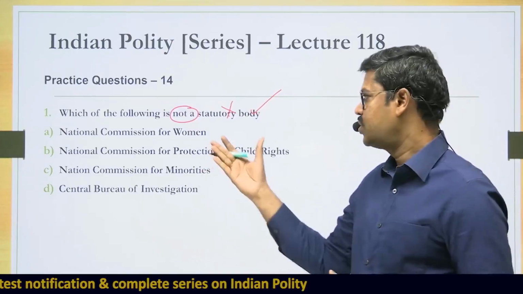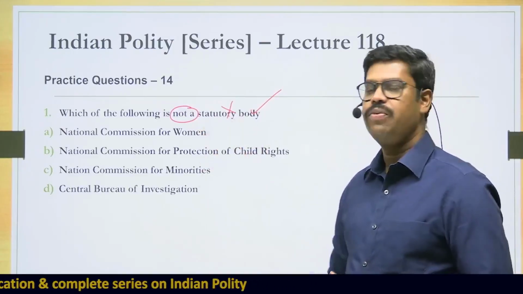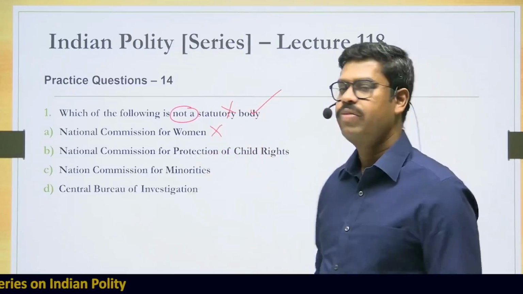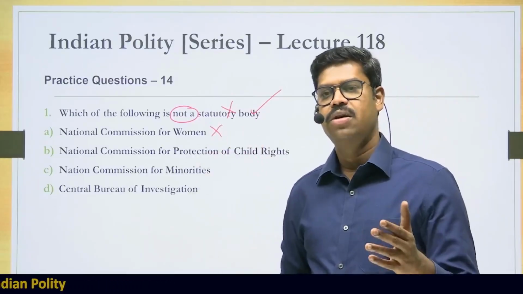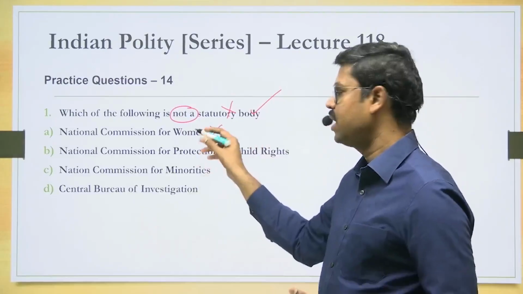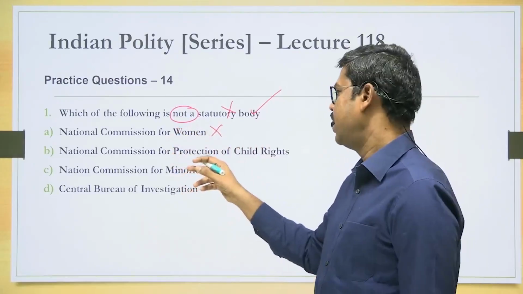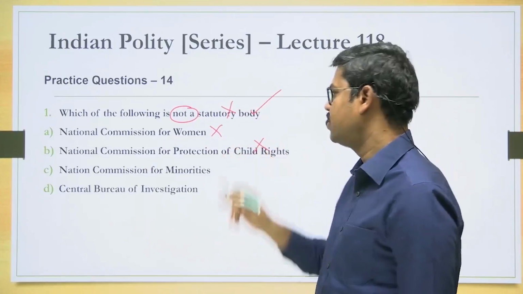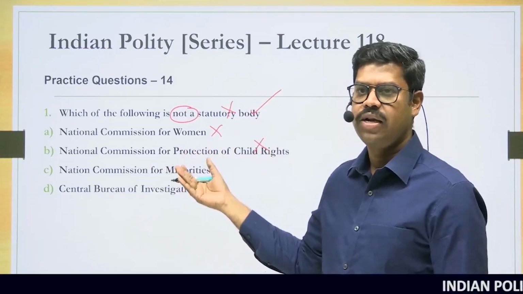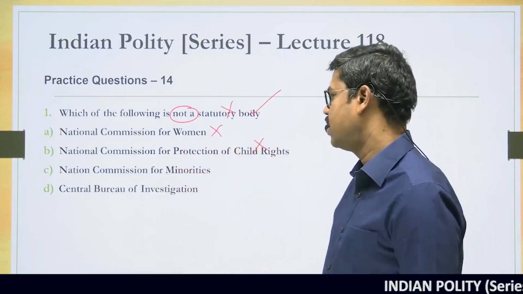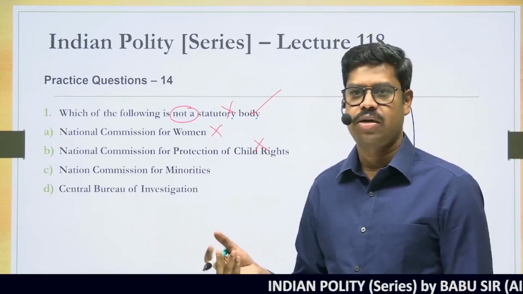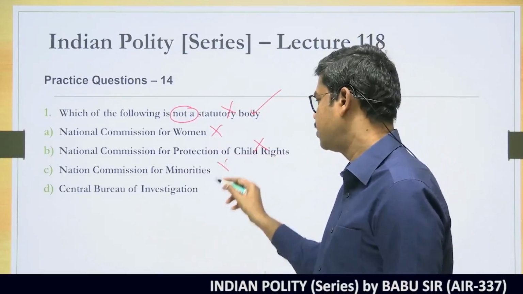So here the question is, which of the following is not a statutory body? What about the National Commission for Women? The National Commission for Women is established based on the National Commission for Women's Act. So there is an act based on which it is established. The National Commission for Protection of Child Rights is also not an answer, because it is based on the Protection of Child Rights Act. So that is also not the right answer. National Commission for Minorities, National Minorities Act. So this is also not the right answer.